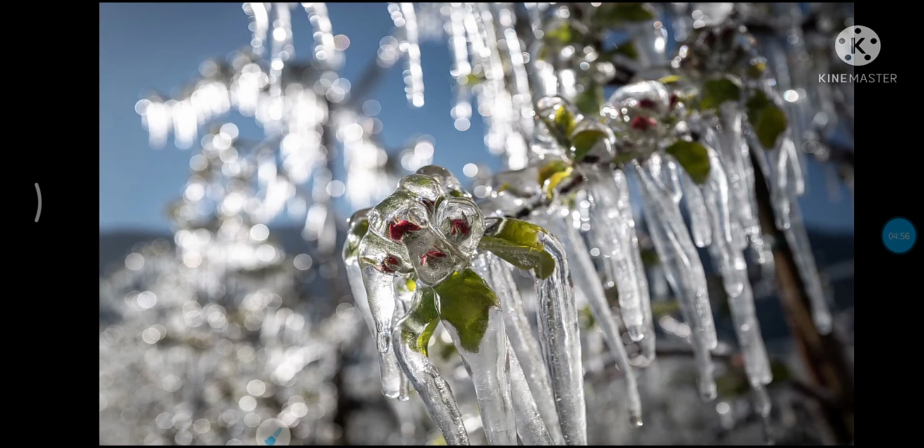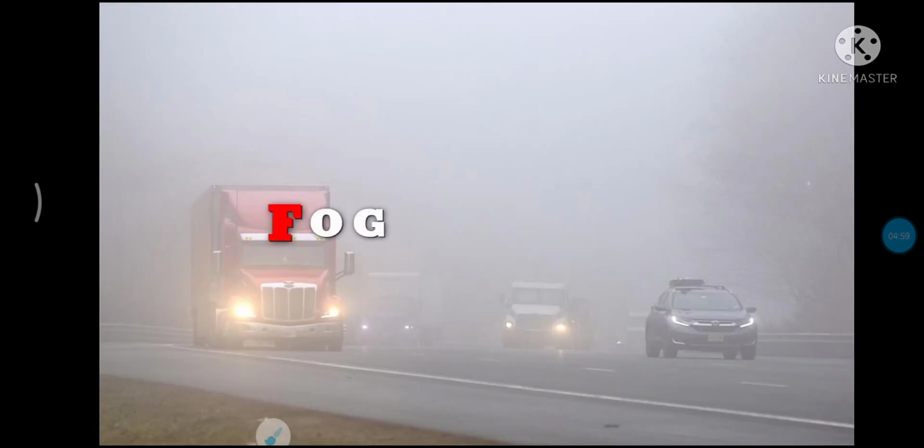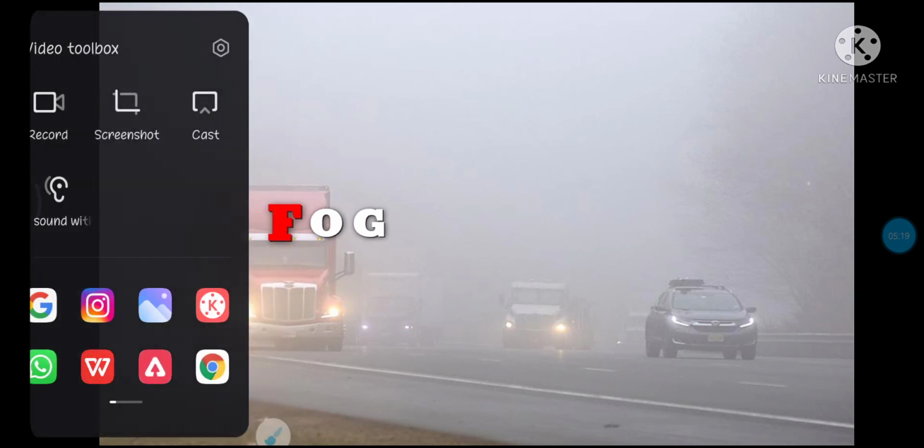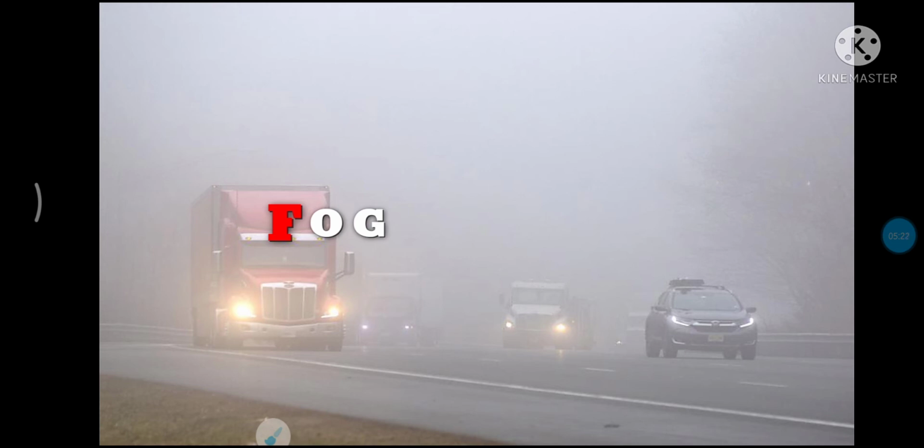Now comes fog. Fog in Hindi is called kuhasa. We see fog in winter season. Very good. Sometimes water vapor condenses on dust particles in the air just above the ground. Due to this, clouds are formed just above the ground. These clouds are called fog. So, fog is formed in winter season.